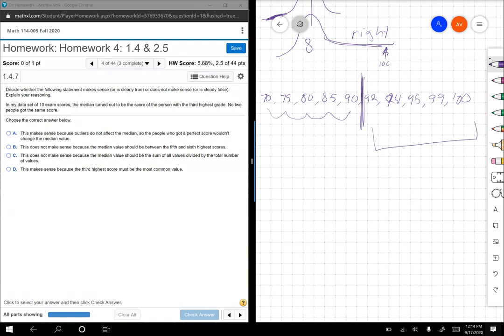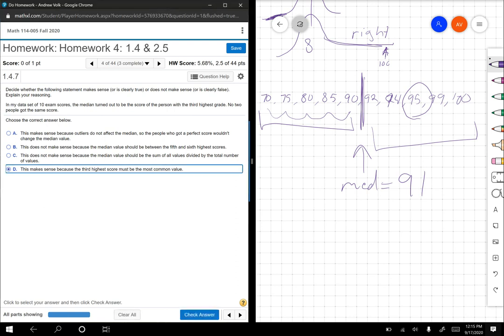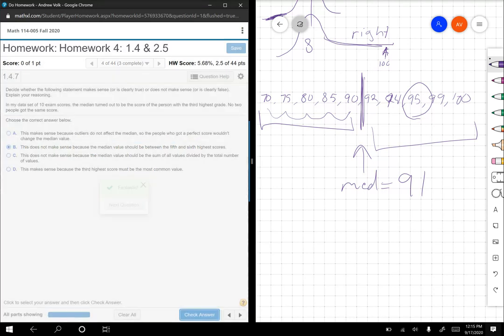We've got 5 over here and 5 over here. And so the median of this would be 91, because it's actually right in between 90 and 92. But the question says the person who got the median had the third highest score. Now, if they don't tie, that doesn't seem like it makes sense to me. So I'm going to say no to that one. This does not make sense because the median should be between the 5th and 6th. That's what I believe. And then let's check it.